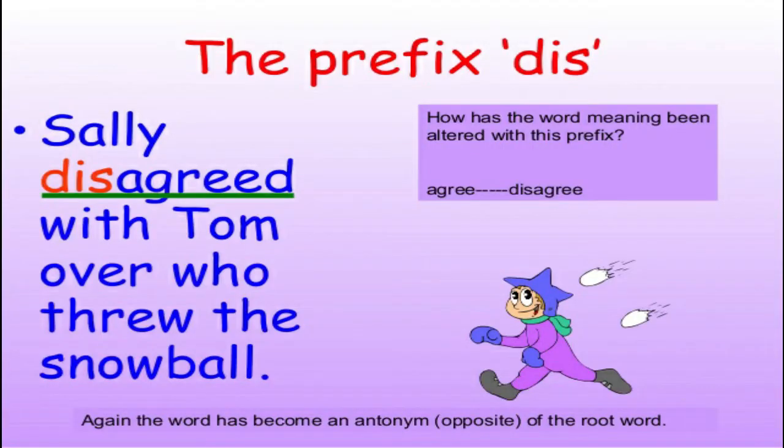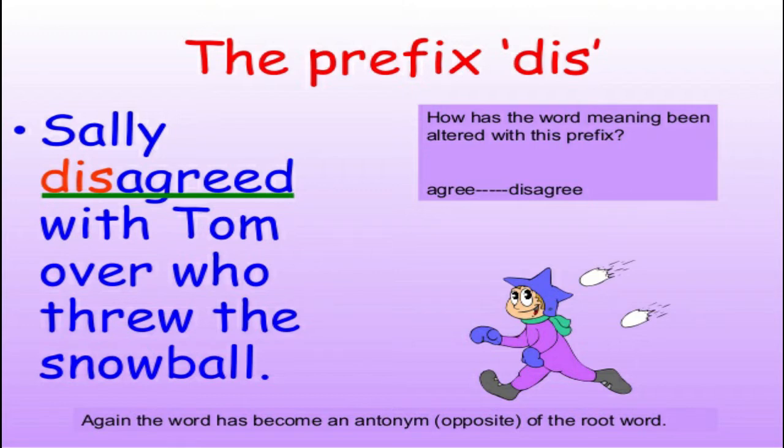Sally disagreed with Tom over who threw the snowball. Now, what is the root word? The root word is agreed. Now how has the word meaning been changed by this prefix? Agreed, disagreed: the opposite word, the antonym. So the root word is agreed, and we have added a group of letters at the beginning of the root word, that is dis.